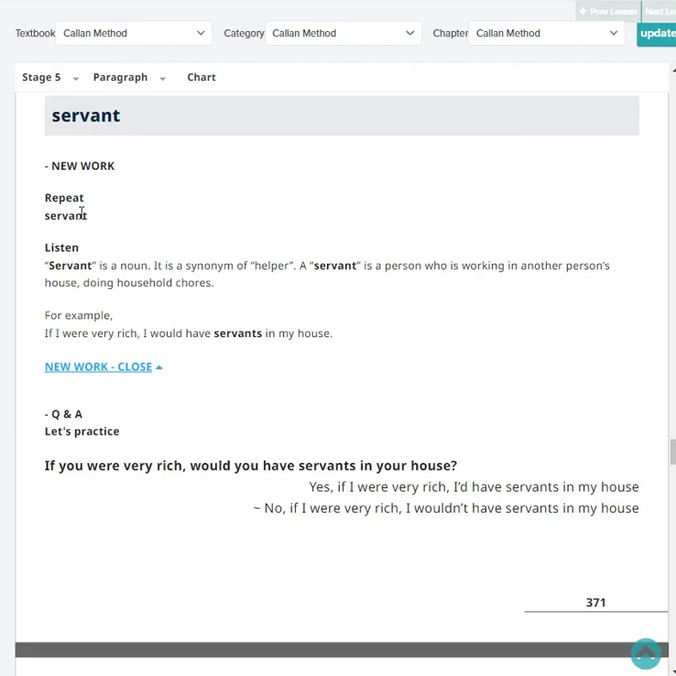Next, repeat servant. Servant. Very good. Okay, listen. Servant is a noun. It is the synonym of helper. A servant is a person who is working in another person's house doing household chores. For example, if I were very rich, I would have servants in my house.